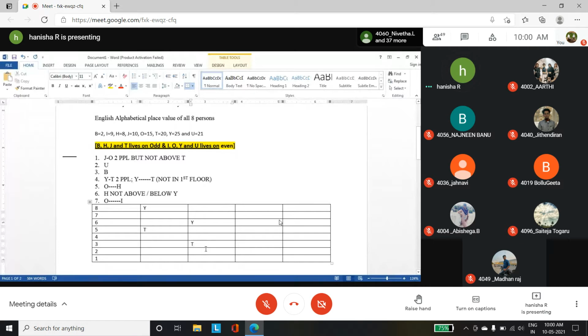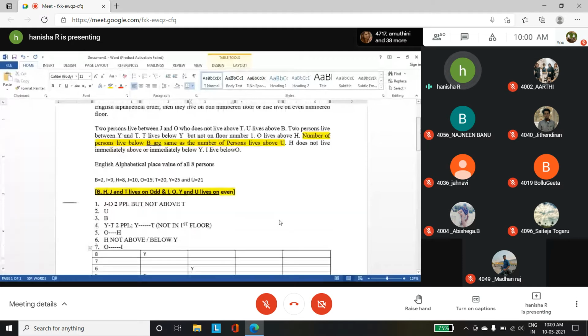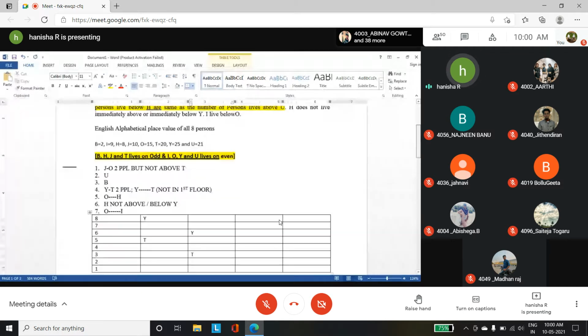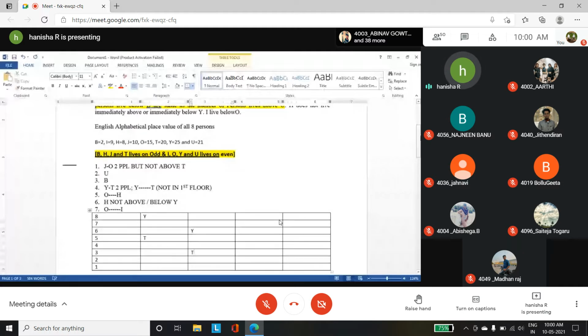Now, between J and O you have 2 people. But O is not above T. Then O is above H. H does not live immediately below or above Y. I lives below O. O lives above H. That is the clue. O lives above H, I lives below O. So between J and O you have 2 people.